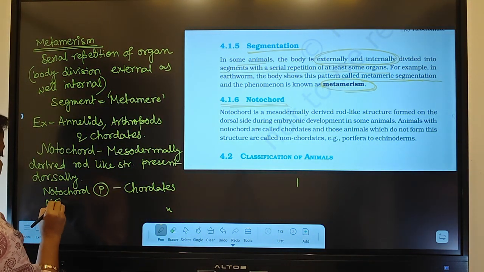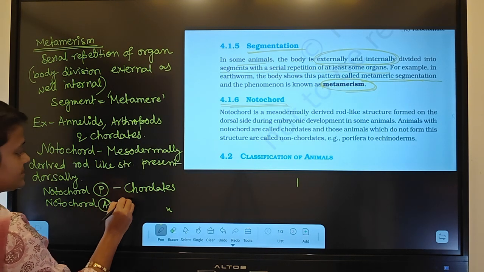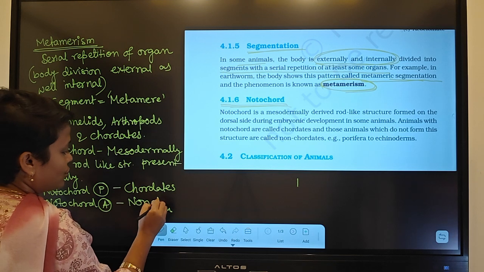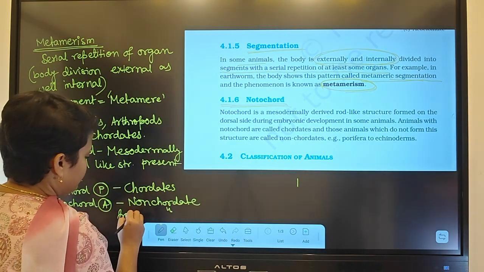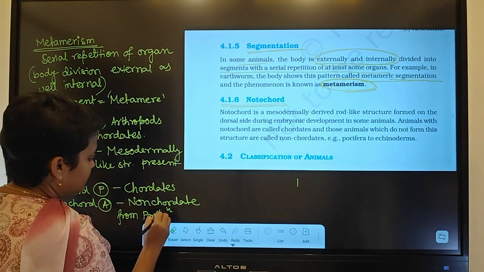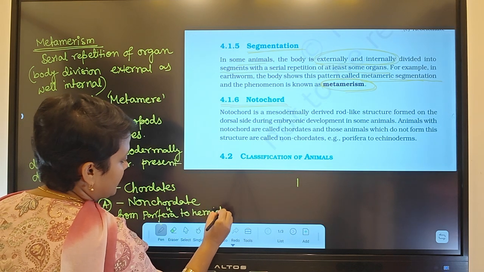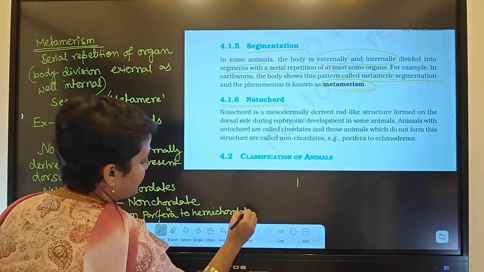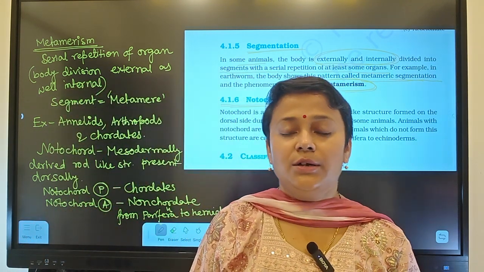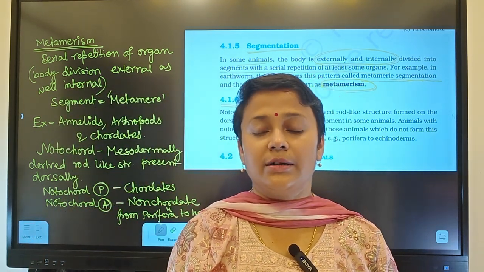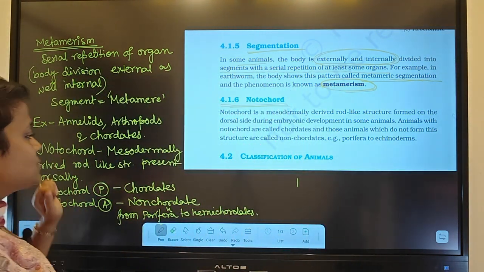And notochord absent means they are called non-chordates, from, for example, porifera to hemichordates, because after hemichordates there will be chordates. So from porifera to hemichordates will come under non-chordates. So non-chordates and chordates on the basis of notochord.